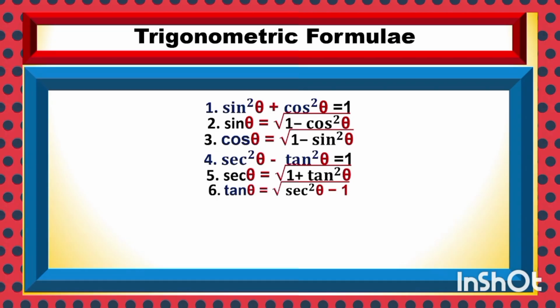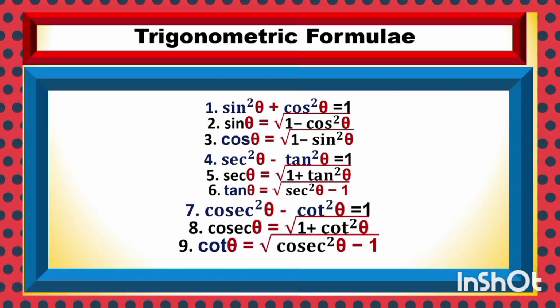Sec square theta minus tan square theta is equal to 1. Sec theta is equal to square root of 1 plus tan square theta. Tan theta is equal to square root of sec square theta minus 1. Cosec square theta minus cot square theta is equal to 1. Cosec theta is square root of 1 plus cot square theta. Cot theta is equal to square root of cosec square theta minus 1.